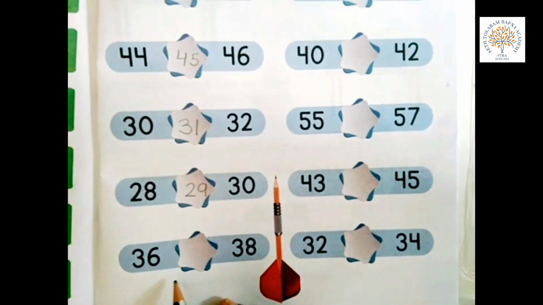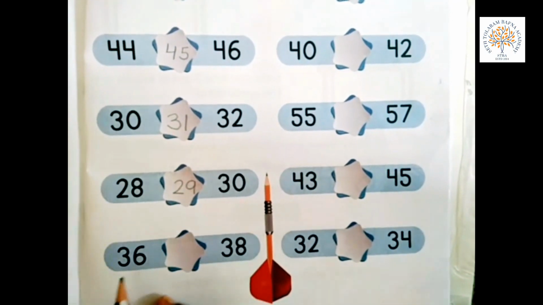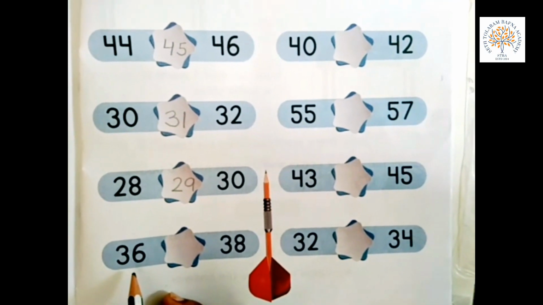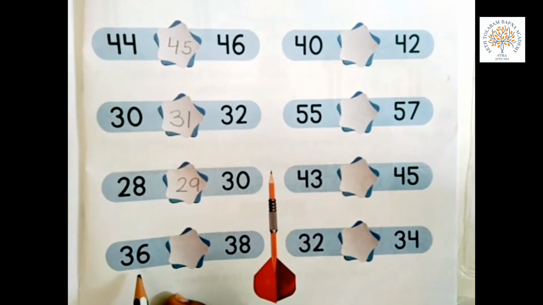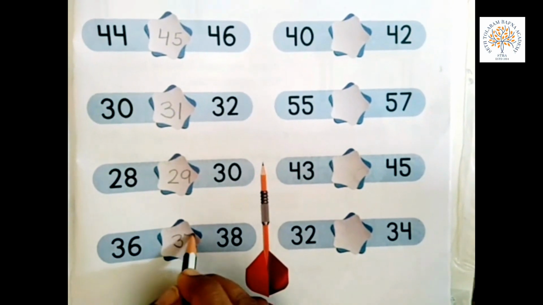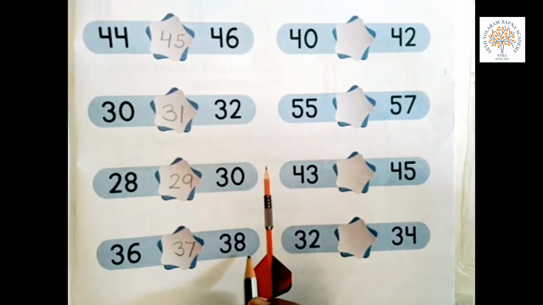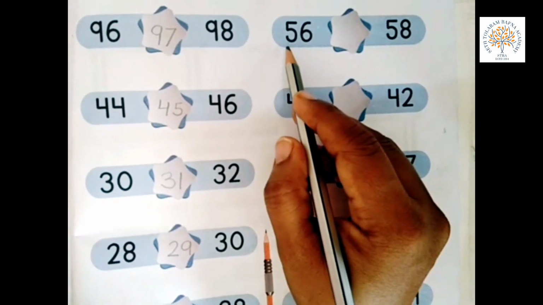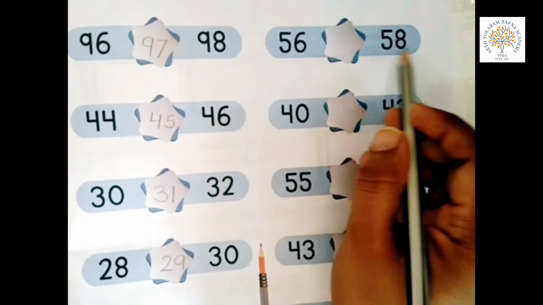Now 36 and 38. What comes in between 36 and 38? Start counting from 31. 31, 32, 33, 34, 35, 36, 37, 38.